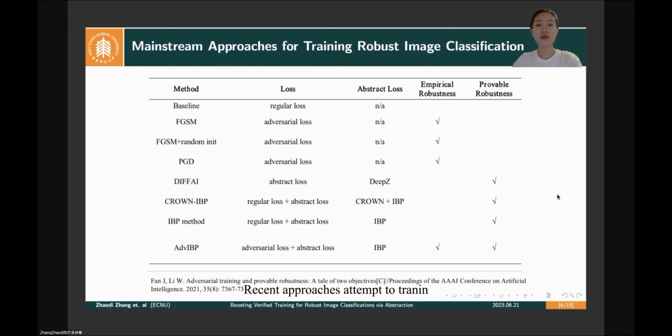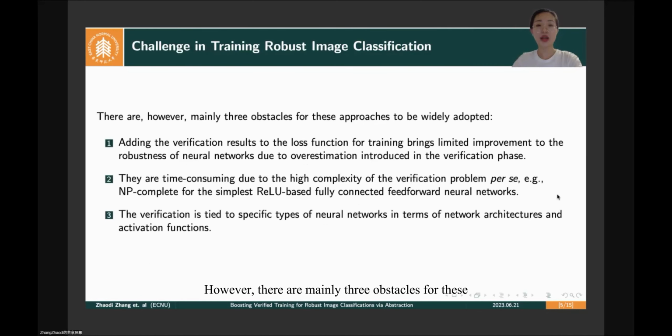Recent approaches attempt to train certifiably robust models with guarantees. They rely on the robustness verification results of networks in the training process. However, there are mainly three obstacles for these approaches to be widely adopted. Firstly, adding the verification results to the loss function for training brings limited improvement to the robustness due to overestimation introduced in the verification phase. Secondly, they are time-consuming due to the high complexity of the verification problem. And finally, the verification is tied to specific types of networks in terms of network architectures and activation functions.